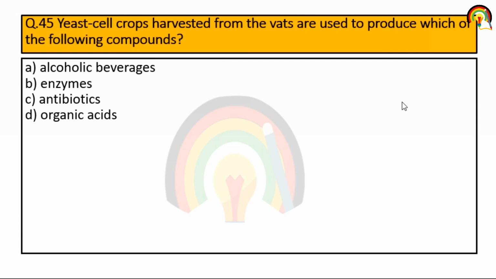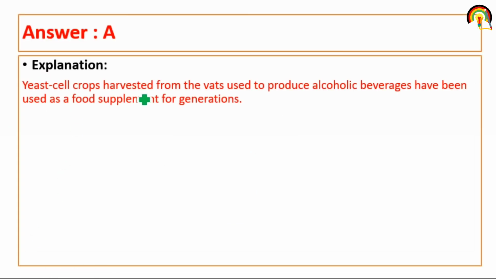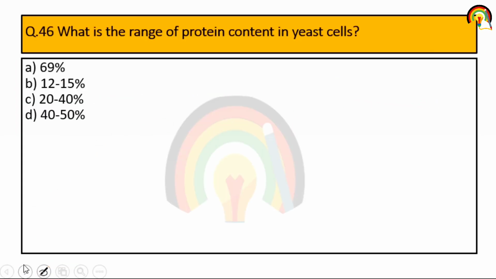Next one, yeast cell crop harvested from the vat is used to produce which of the following compounds? So it is mainly used for the production of alcoholic beverage. Yeast cell crop harvested from the vat used to produce alcoholic beverage has been used as a food supplement.